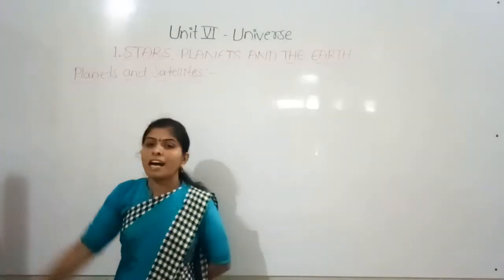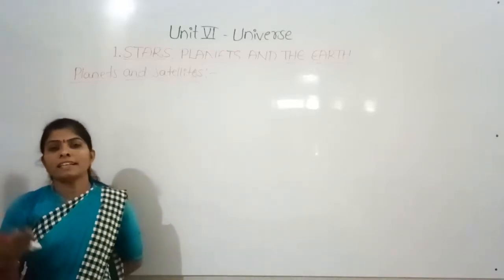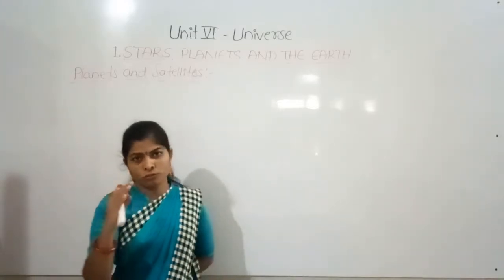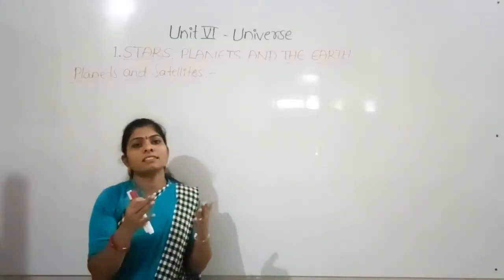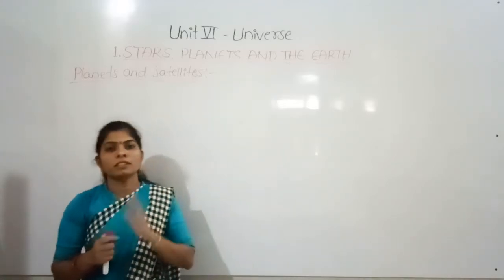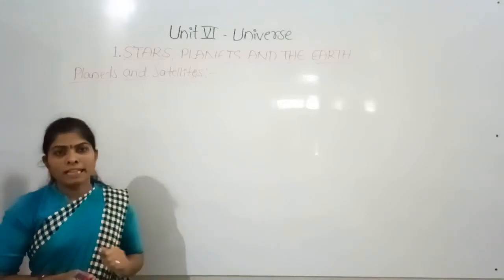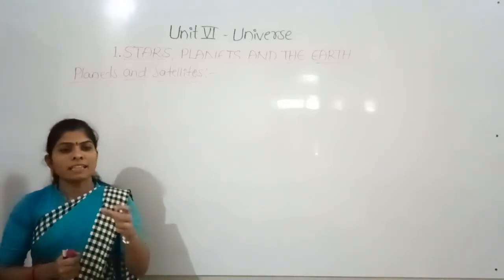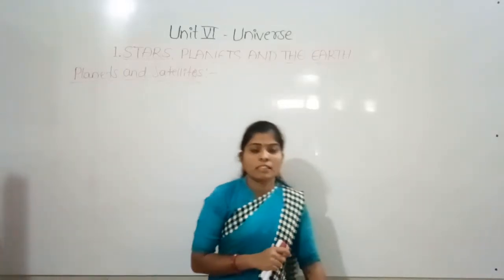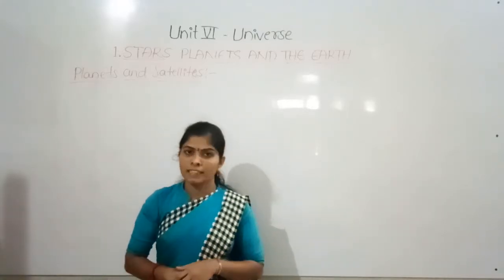These planets do not emit light and heat of their own. If we can see the surface of a planet, that is the reflection of sunlight. When sunlight falls on the surface of the planet and is reflected, it appears as if the planet has its own light, but actually planets do not emit their own light and heat.